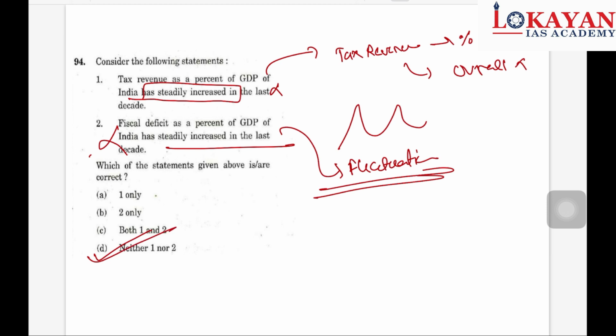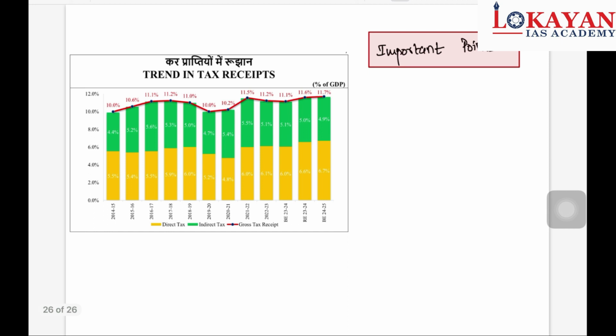But before wrapping up our session, let's see one important part. There are tax receipts, trends in taxes. So you can see here. See what you can see. The yellow line is regarding direct tax and the green line is indirect tax. So at the current stage, direct tax is more than indirect tax. Then what you can see, the gross tax receipt.